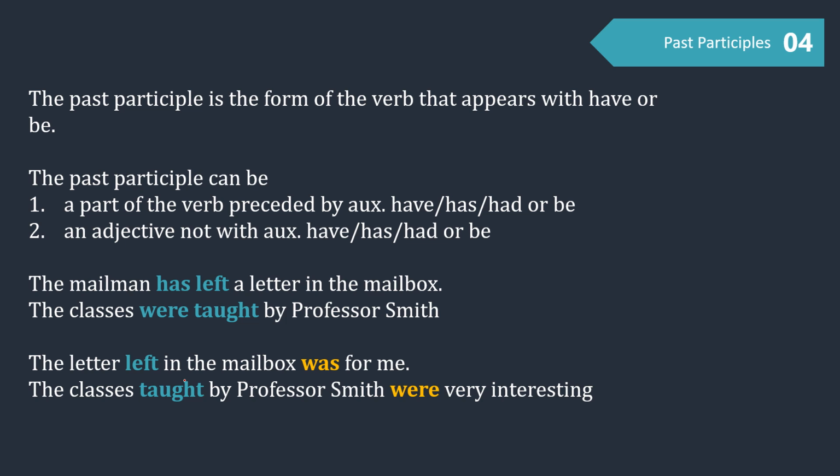And then we come to the next example. The letter left in the mailbox was for me. Have a look at the sentence. Can you find a subject and a verb? The letter is the subject, was is the verb. What about left? Left is a past participle which is not preceded by auxiliary have, has, had, or be. So the function of left in this case is as an adjective describing the letter.